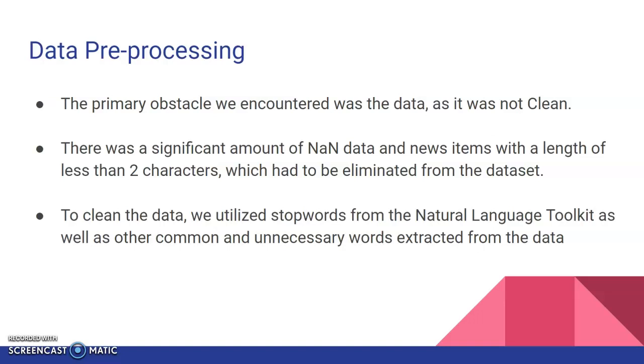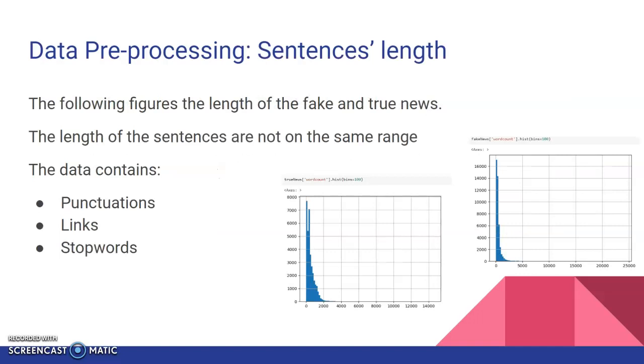To clean the data, we utilized stop words from the natural language toolkit, as well as the other common and unnecessary words extracted from the data. The data before pre-processing contained punctuations, links, stop words, so we cleaned all of them, and also we lowercased all the characters of the sentences.